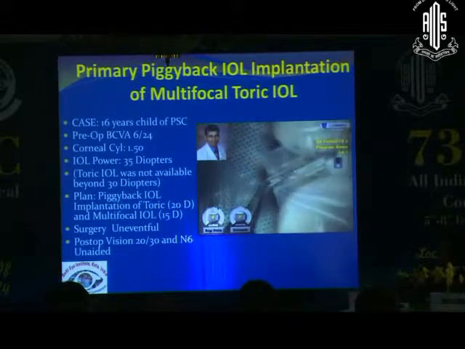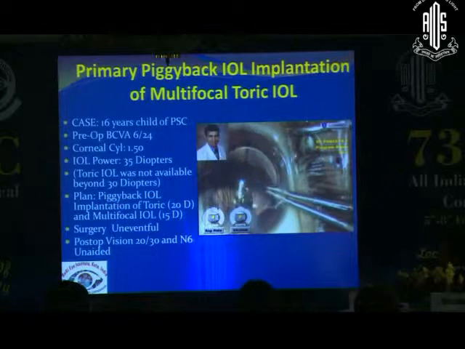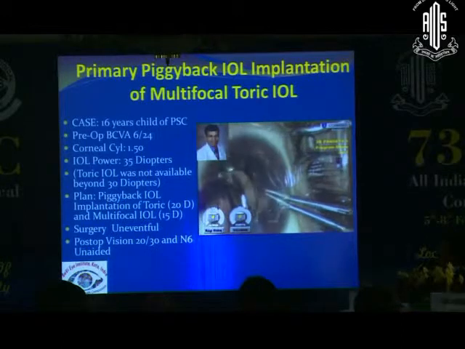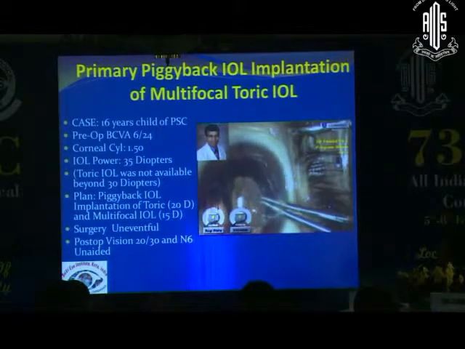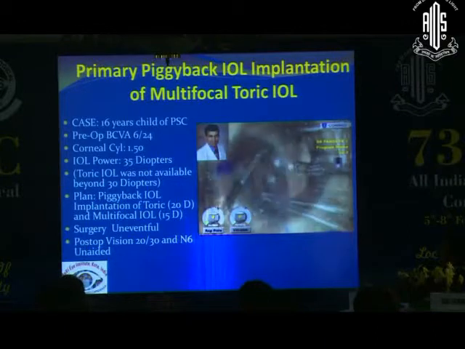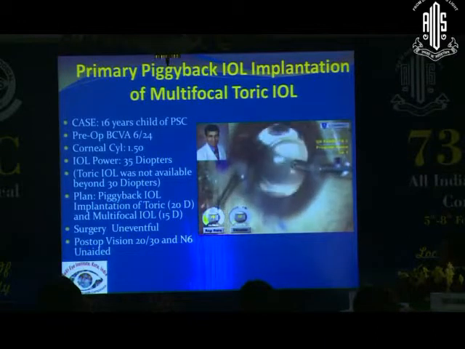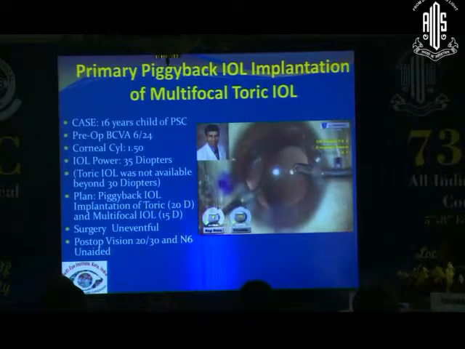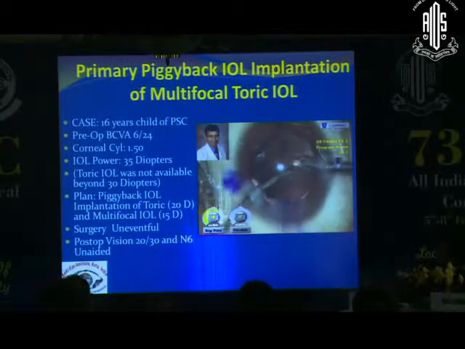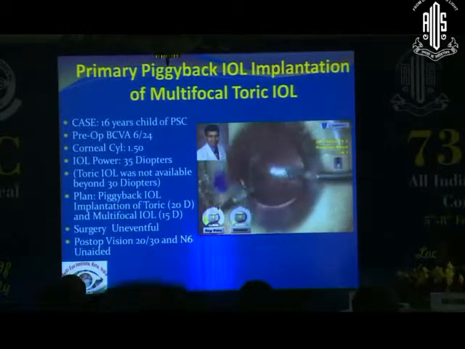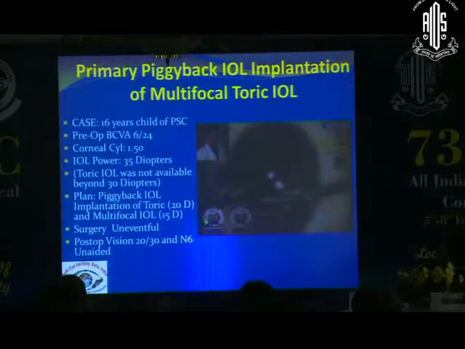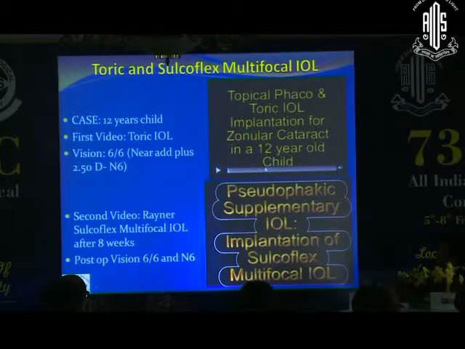So what we did in this case is that we implanted a toric lens first in the bag. The power of the toric lens was 20 diopter, and then the multifocal lens was implanted in the bag in a piggyback manner. A few weeks after surgery, we did YAG laser anterior capsulotomy with a cruciate incision to enlarge the capsular opening in order to avoid interlenticular opacity. So this child regained 6/6 and 6/9 and N6 vision after piggyback implantation of toric and multifocal lens.